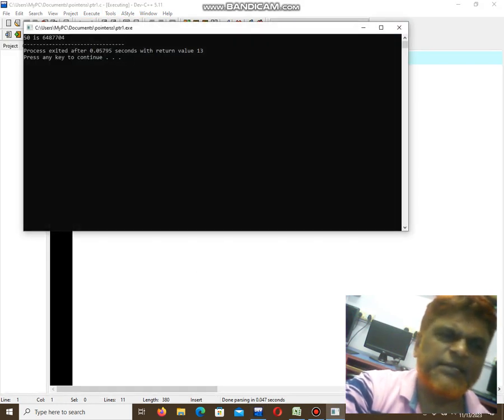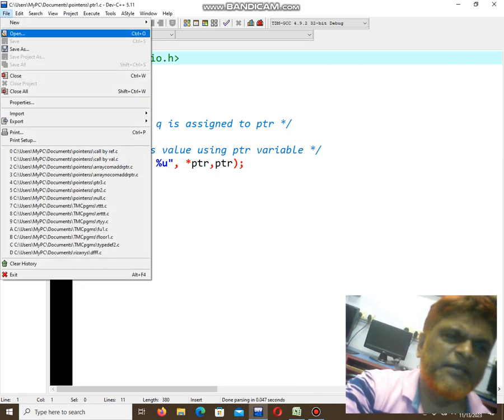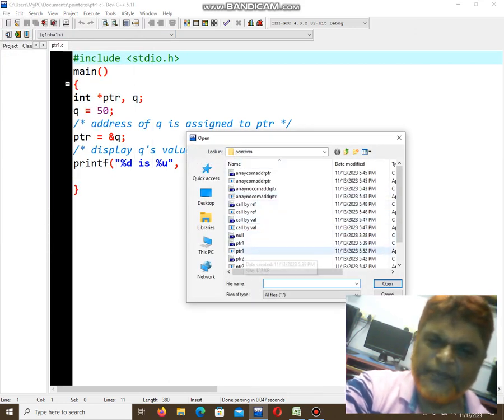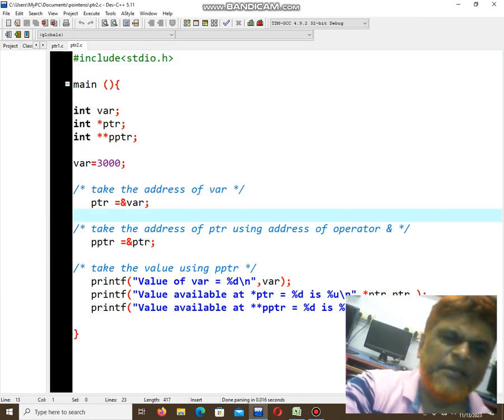Now the next program, the second program, is the same thing. Here I am using a pointer pointing to the address of a pointer variable. One address pointing to another address of a pointer variable. The variable is the same but the addresses are different.